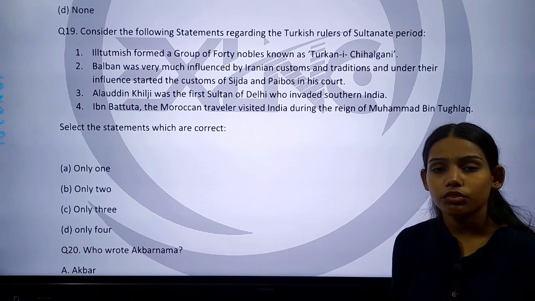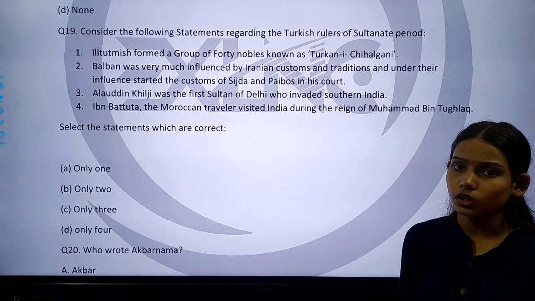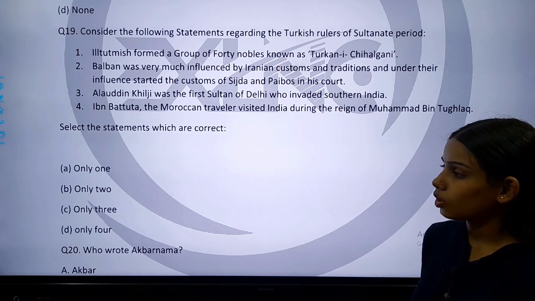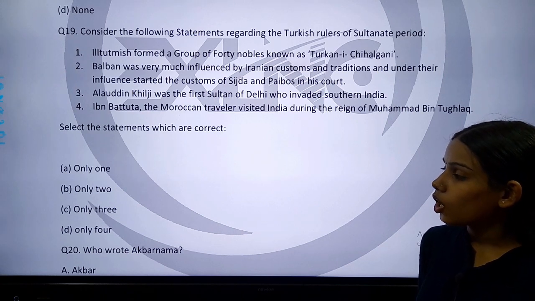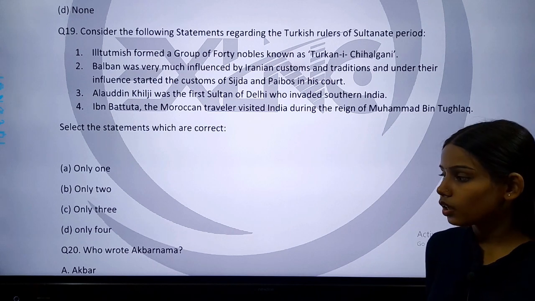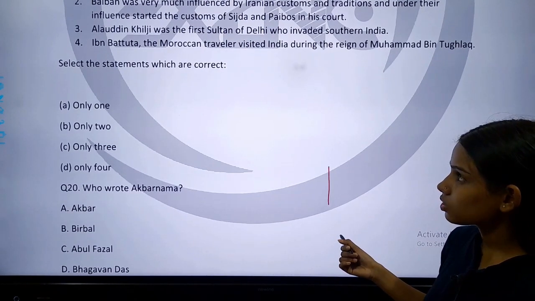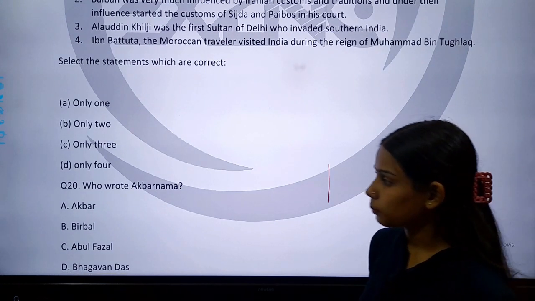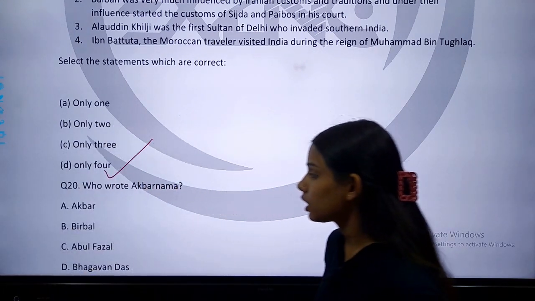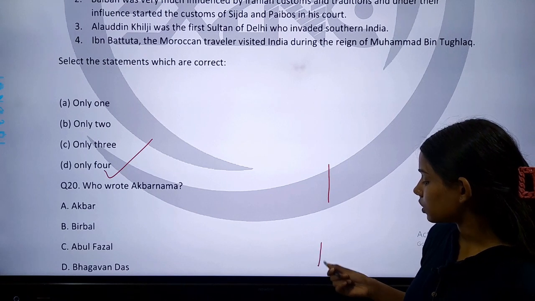So these are the 4 statements which are given regarding the Turkish rulers. We have to identify which of the 4 statements given above are correct and which are not correct. So select the statements which are correct. Option A is only 1, option B is only 2, option C is only 3 and option D is only 4. The correct answer of this question is only 4. It means that all the 4 statements given above are correct. Now come to next question.